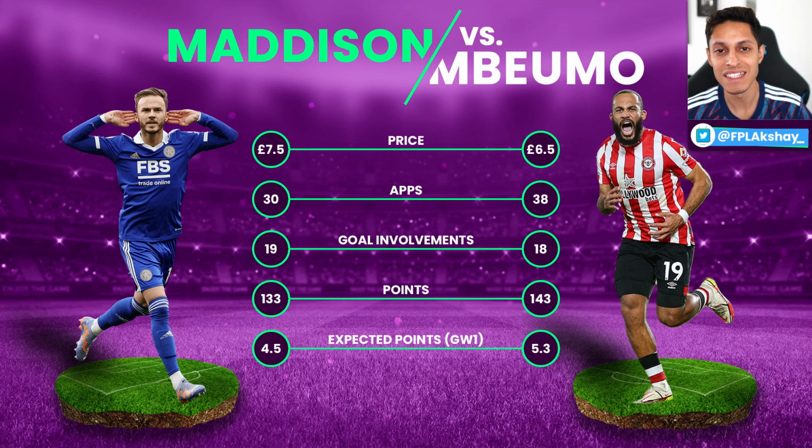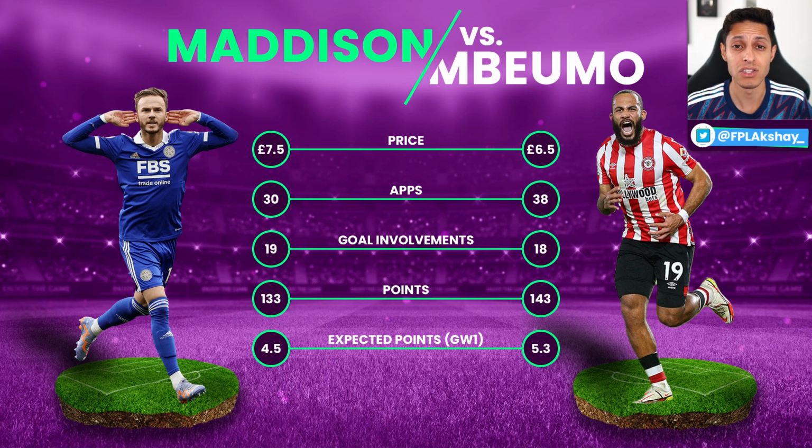However, we all need to consider now that Maddison is playing for Tottenham. He's surrounded by Son, he's surrounded by Kane, so he's surrounded by players on a different level, in a different league to the attack that Leicester had. And it's just going to be a given that he's going to be creating more chances, receiving more chances, and in that CAM position I think that he's going to hit the ground absolutely running with Tottenham, just because of the simple fact that he's playing with much higher quality players. So if his stats are that good for a relegation side, imagine what they'll be like for a top 6 side.